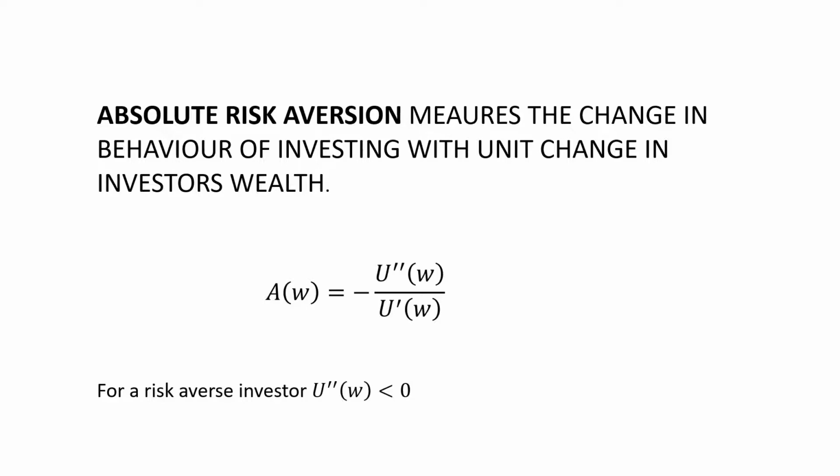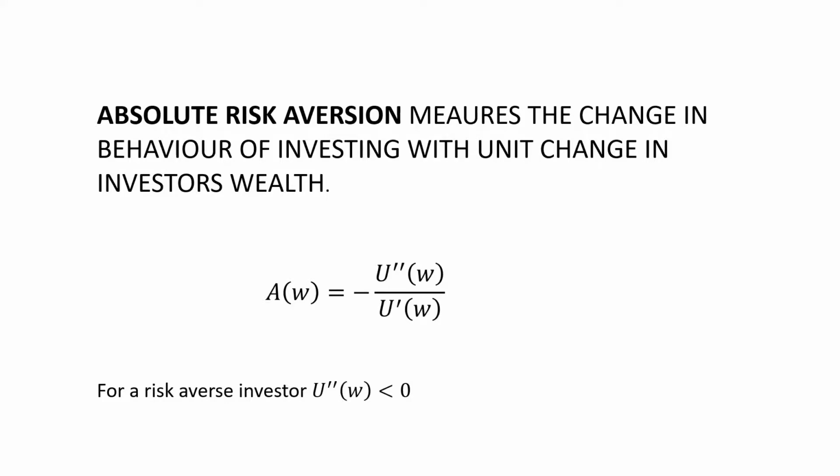Firstly, the single derivative of utility of wealth. From the economic point of view, it tells us about the marginal utility that the investor is getting from the increase in wealth, and it is always greater than zero, which means that the investor is happy by getting more wealth. And who will not be happy by getting more wealth? From the mathematical point of view, the first derivative tells us about the direction in which the function is going, and we have seen that the curve was going in a positive direction. So the single derivative of utility of wealth is always greater than zero, which makes the denominator of this formula positive. Now coming to the numerator, that is the double derivative of utility of wealth.